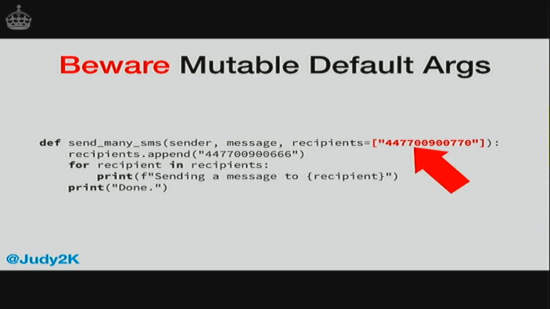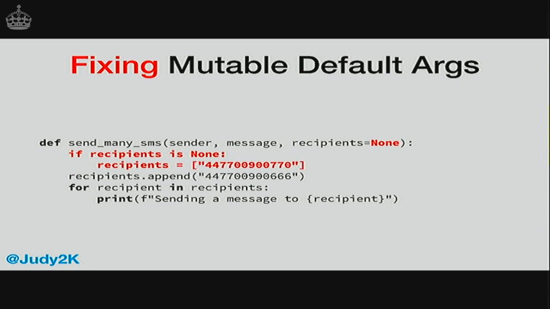So this list is created here. And here, it appends to the list. But as I said before, the definition line is executed once in your program. So that list only exists once in your entire program, and you're modifying it each time you call this block of code. So the fix is not too difficult, so let's fix it.